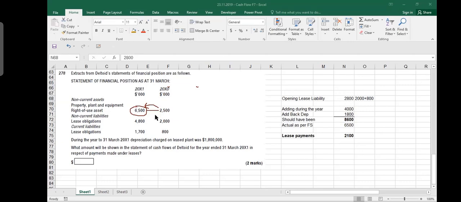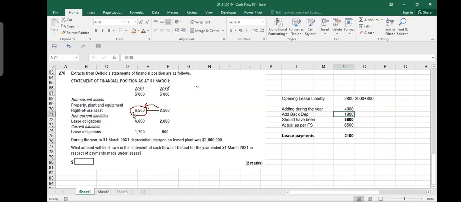So 2,800 was my liability from the previous year. And then I get some more equipment on lease. And of course I have to pay for that. That is also my liability. So that is 4,000. But then I say add back depreciation. What does that mean? It says that during the year to 31st March 2001, depreciation charged on lease plant was 1.8 million. Depreciation on this lease plant, this 6.50, actually was not 6.50. It could have been 7.3 something or 8.3 because you depreciated it.